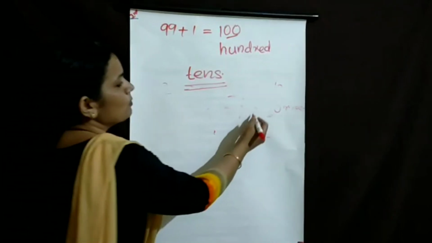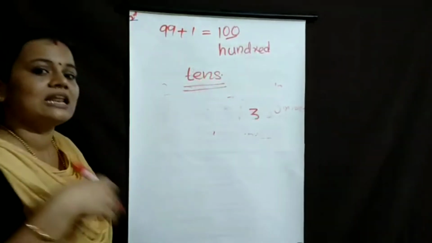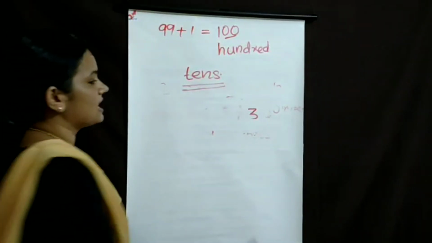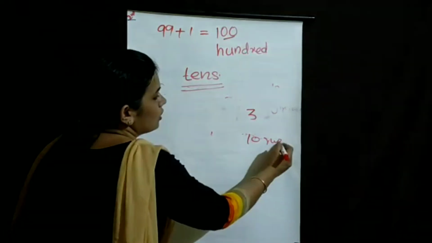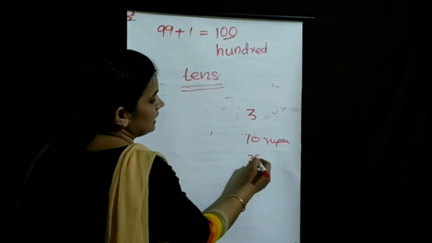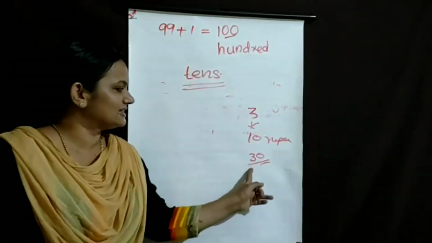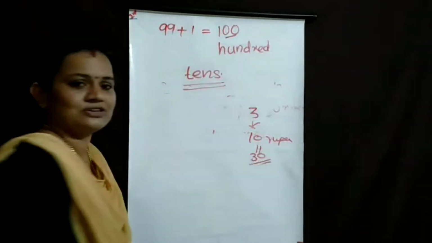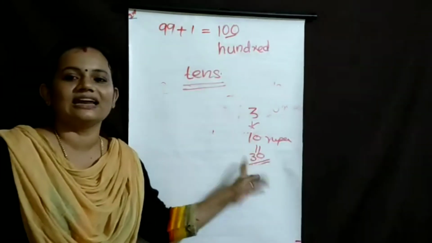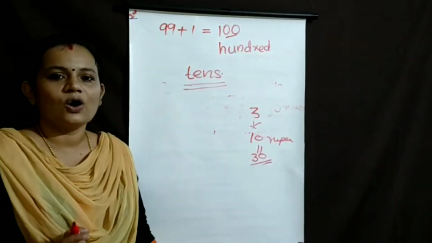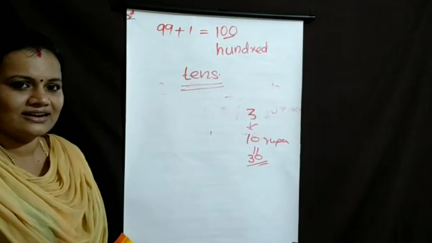So, Sinu bought 3 pencils. She paid 10 rupees for each pencil. So, what did she pay? 30 rupees. So, we can say 3 tens, 30. Understood? Is it clear?